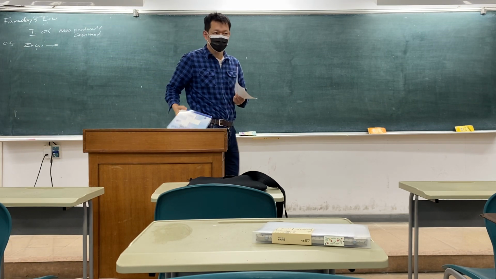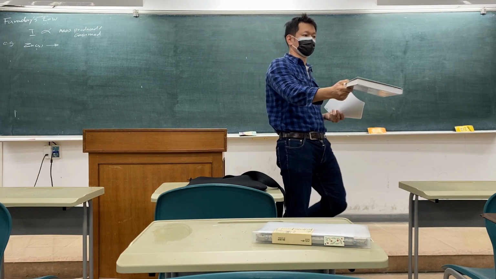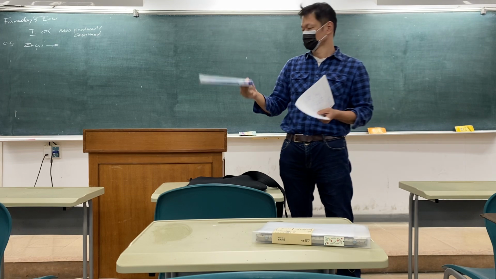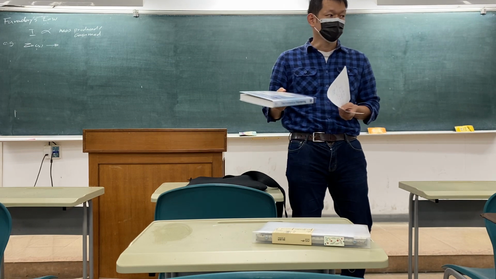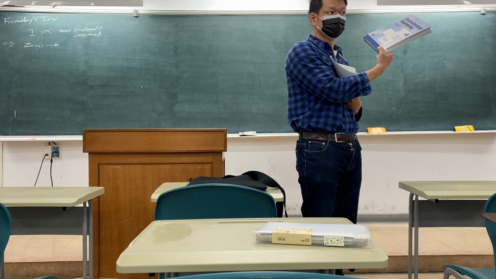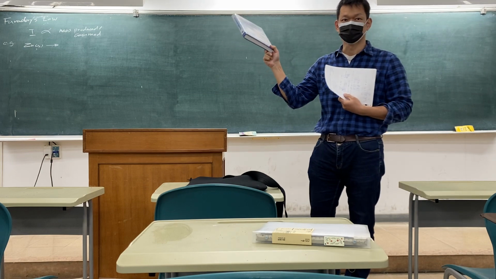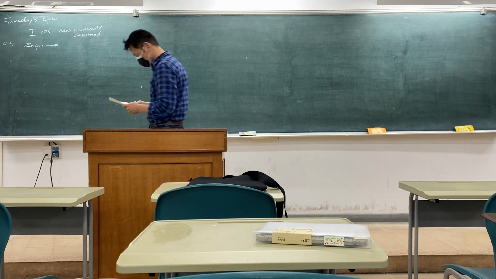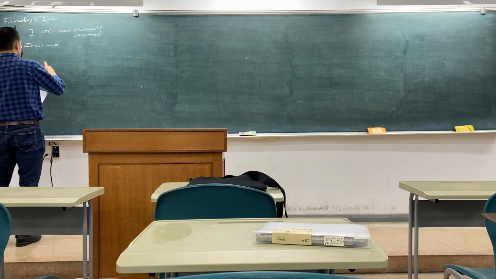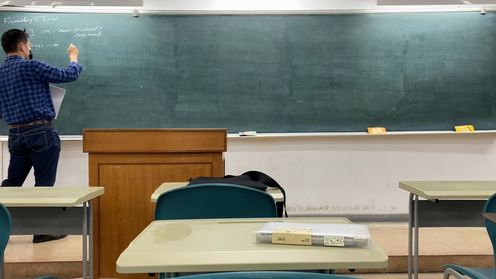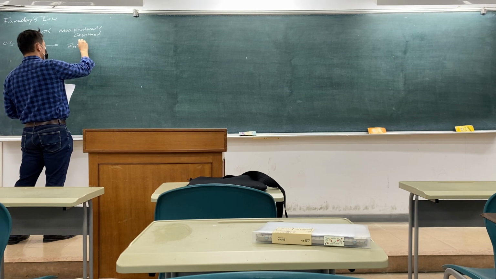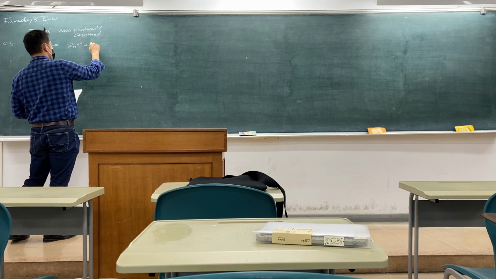If you want to read this book, pass it around. 是第6页。 So the zinc solid is going to dissociate into zinc 2 plus and 2 electrons.